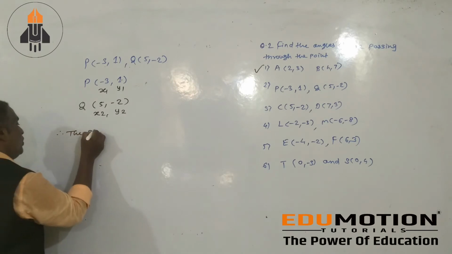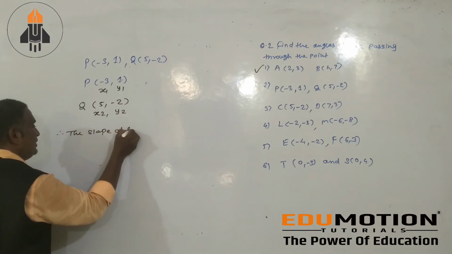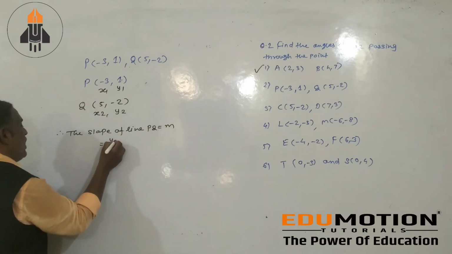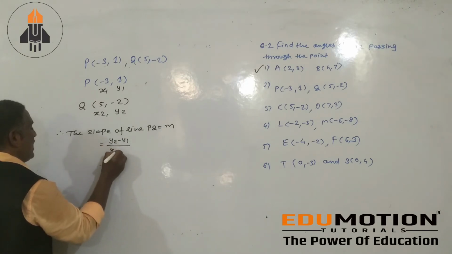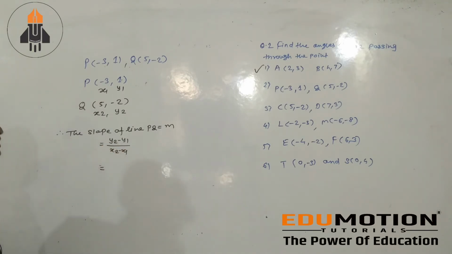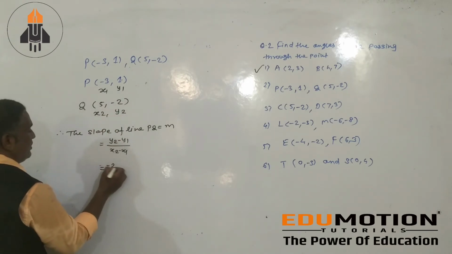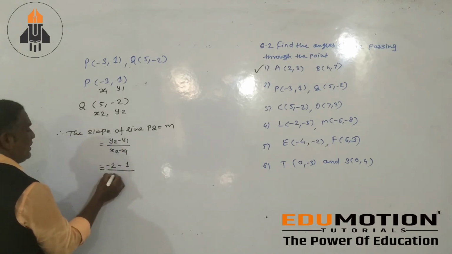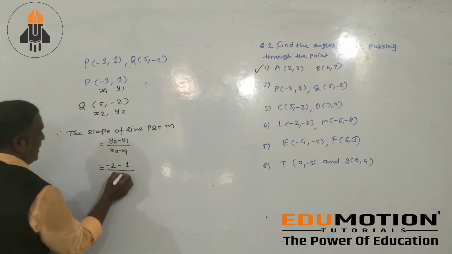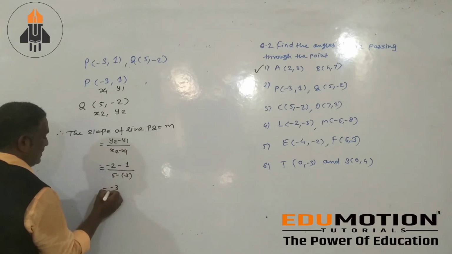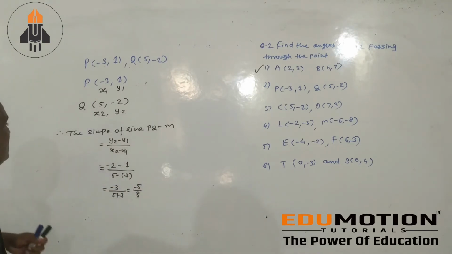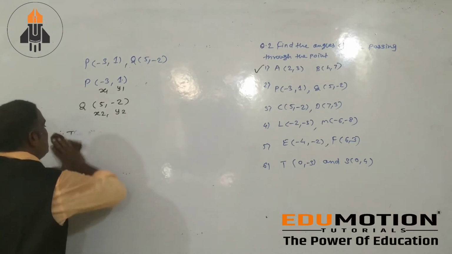Therefore the slope of line PQ equals m equals y2 minus y1 divided by x2 minus x1. Then what is the value of y2? y2 minus 2 minus y1 1 divided by x2 5 minus x1 minus 3. Then we get minus 3 divided by 5 minus minus, plus 3. Then minus 3 divided by 8. Okay. Next. The second question we have here.